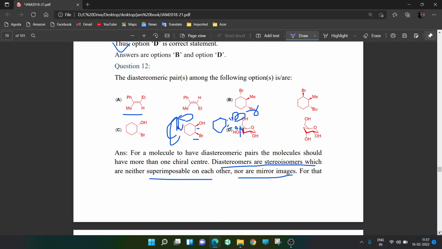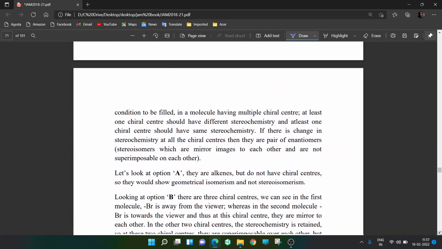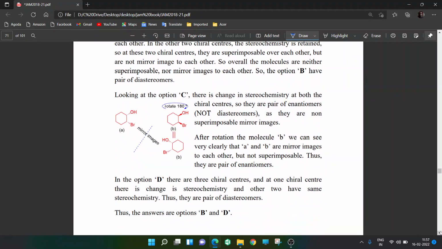Actually, I was searching for the mouse. I am not able to find it. Yeah. So if you rotate this molecule 180 degrees like this, this whole part goes away, then this OH comes to this side. Then OH is away from the viewer and this Br is away from the viewer. You can see that these two are mirror images.